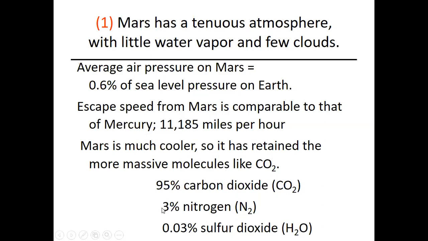Remember, on Earth, the numbers are different, right? So we have carbon dioxide as the smallest amount, but Mars does have 95% carbon dioxide. How much oxygen do we have on Earth? It's about 20% oxygen, right? Here we cannot see a percentage of oxygen in the atmosphere. So Mars's atmosphere is mostly made of carbon dioxide.